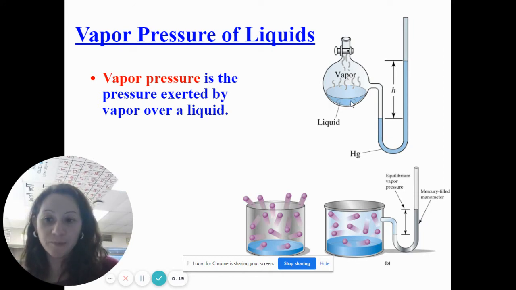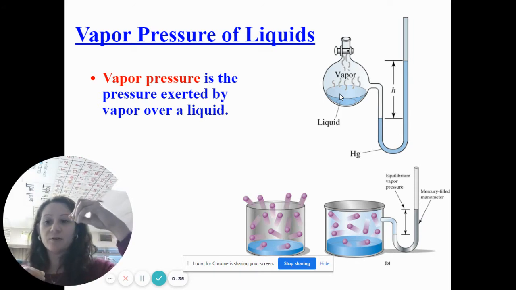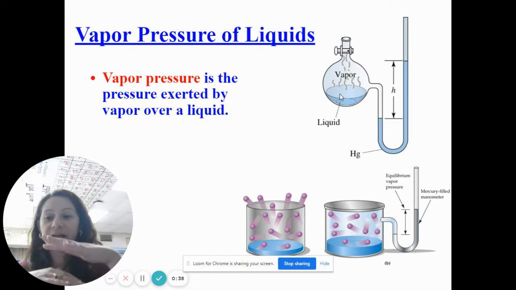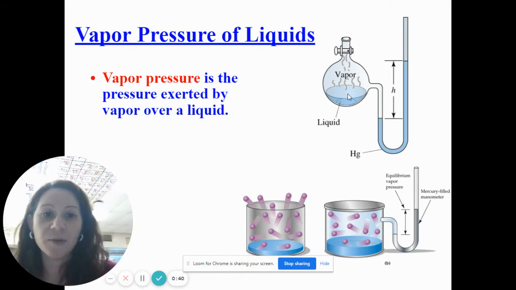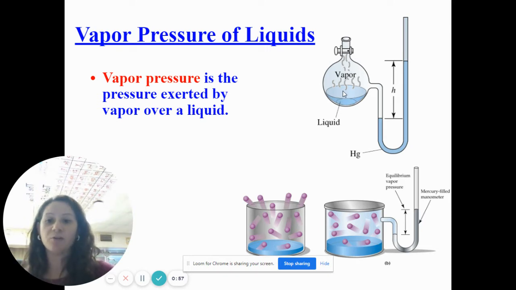So if you have a liquid, not all the particles in that liquid are moving at the same speed. Some are moving super fast, some are moving kind of slow, some are moving kind of average. The ones that are moving really fast, if they get close to the surface, can actually escape and stay at that surface as a gas. So right here, the fast-moving particles as liquid are going to escape and become gas, and there will be gas particles right here at the very surface of the liquid. And because those are gas particles, they are going to collide together, and that's going to cause pressure, and that's what we call vapor pressure.